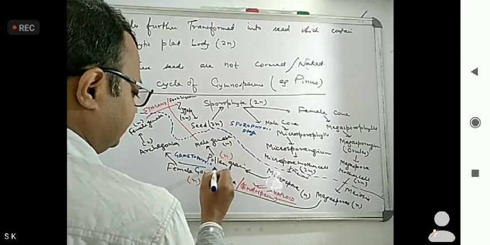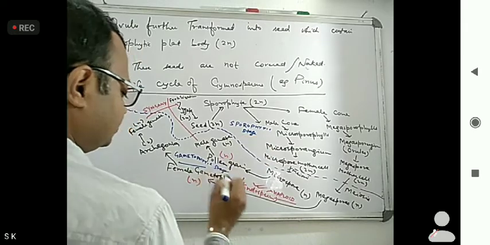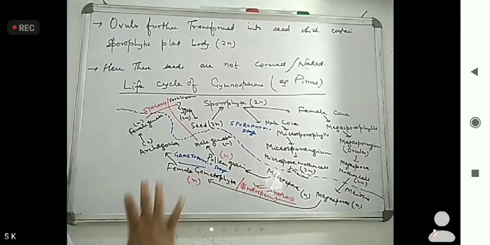This is the gametophytic stage. This is the sporophytic stage. Now, here two or three things you have to remember. First is what? Questions ask what are the structures contained in the diploid stage and what are the structures contained in the haploid stage.